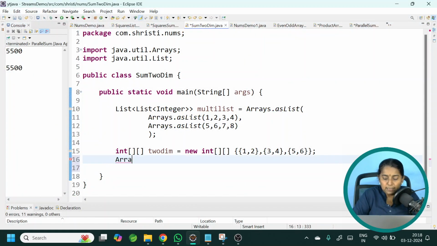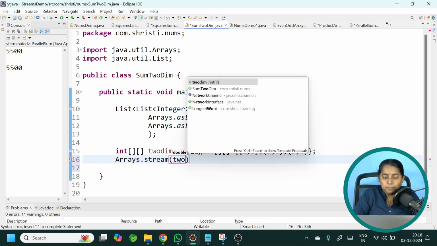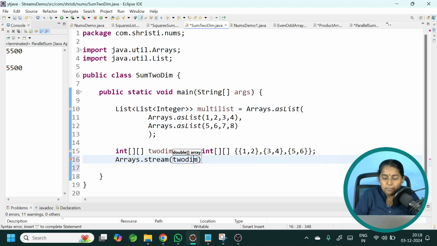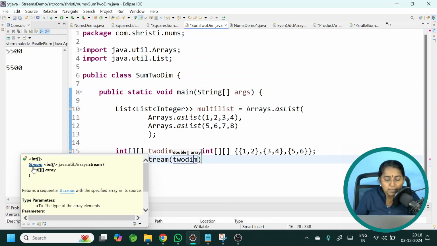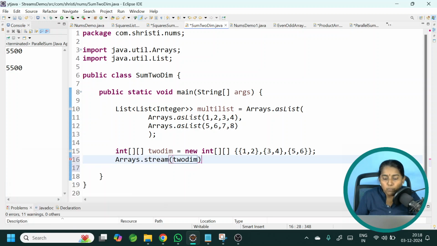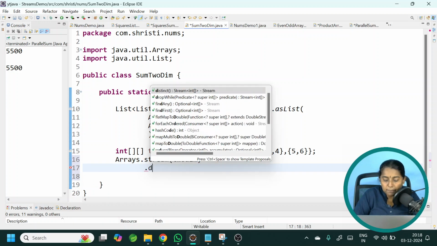Okay. Now let us try this out. Let us get started. Arrays.stream by passing 2D, the array name. Now let me keep the cursor here. See the return type. The return type is a stream of int array. Now what should I do? On this I need to call dot flat map.